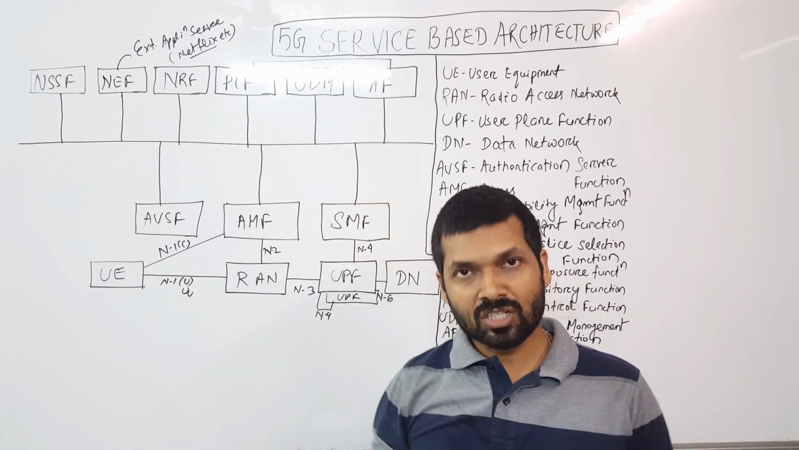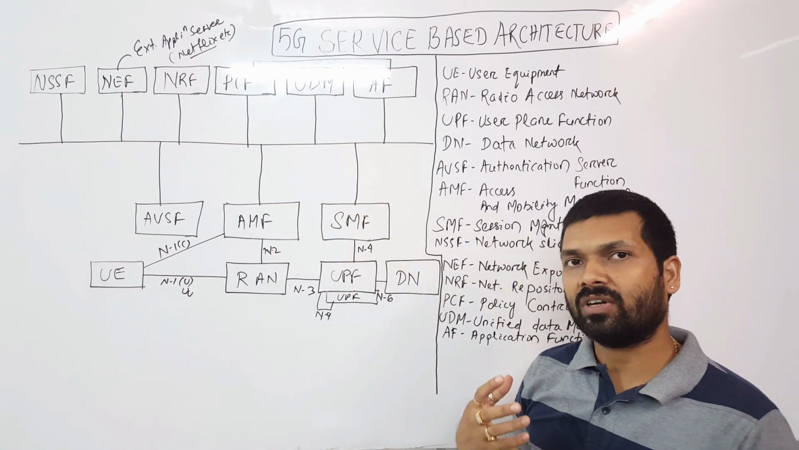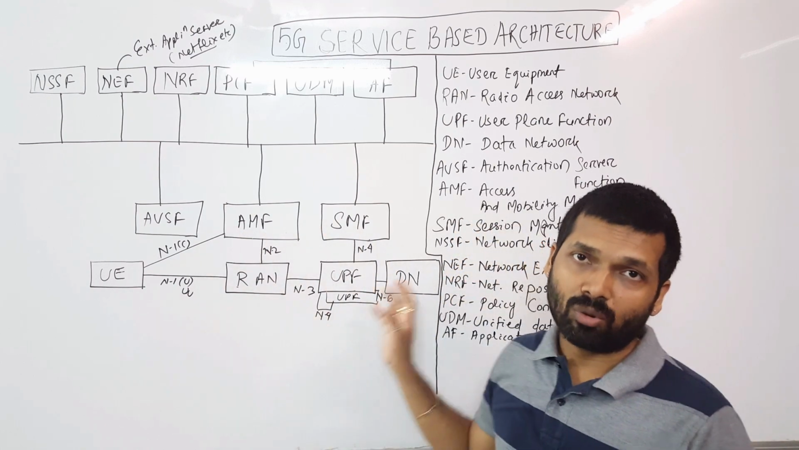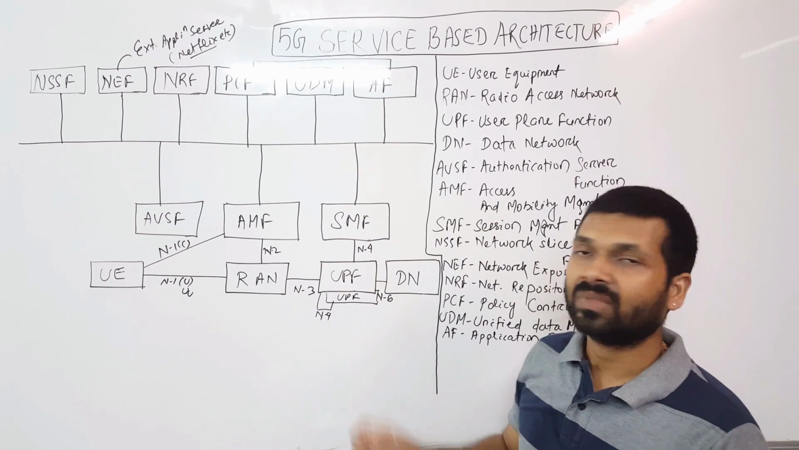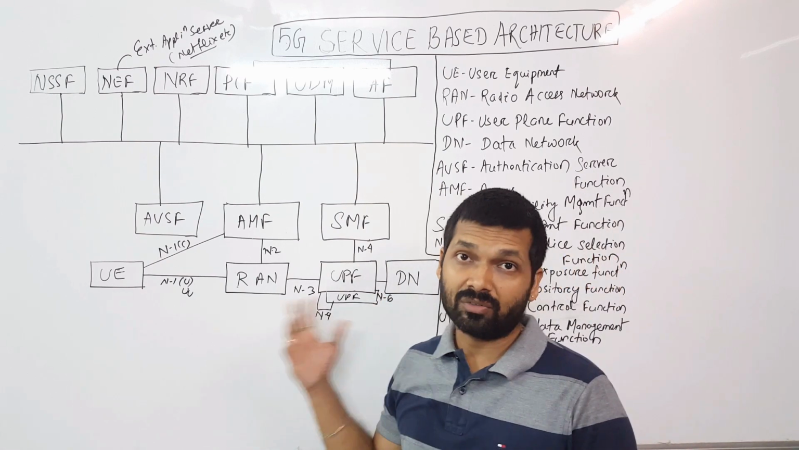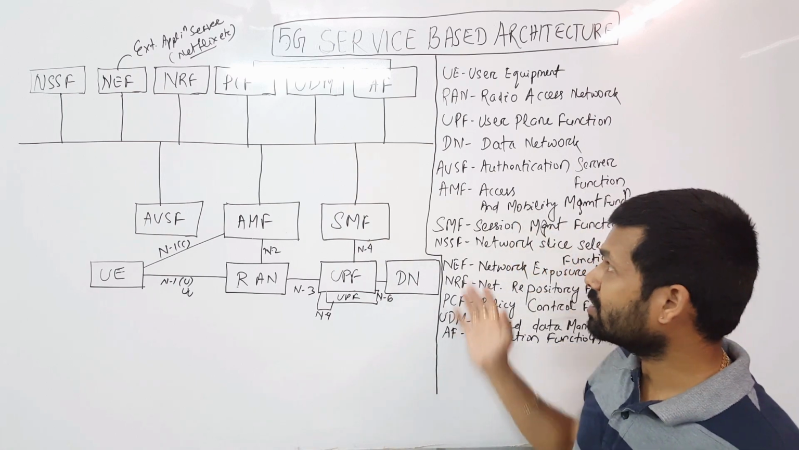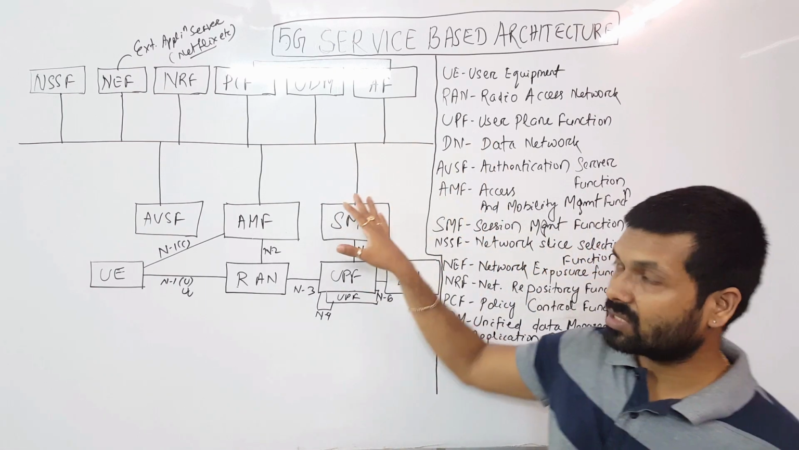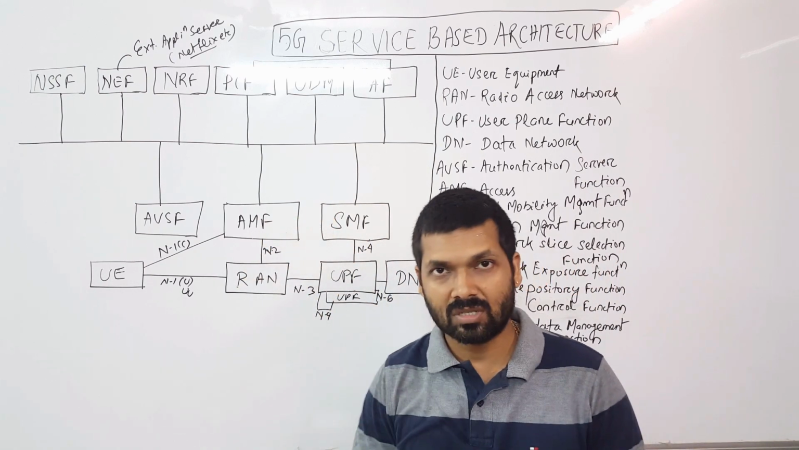But in the reference point based architecture, we will talk about different network entities, like the common entities we discussed in the beginning. Let's wait for that video. In our next session, we'll be talking about the reference architecture, and the full forms of all the network functions we discussed just now in the service based architecture.